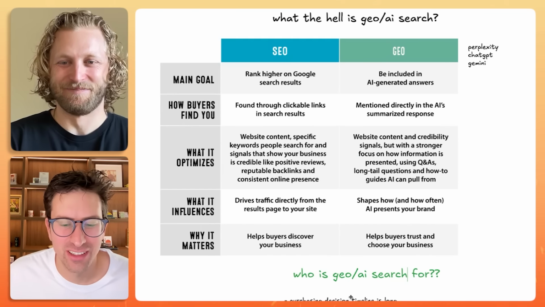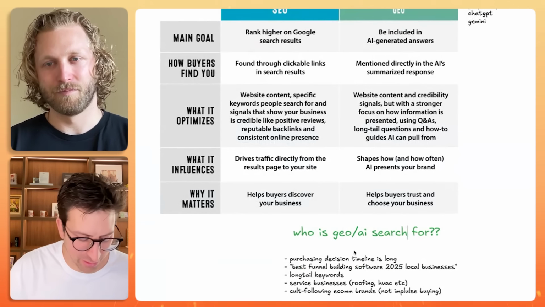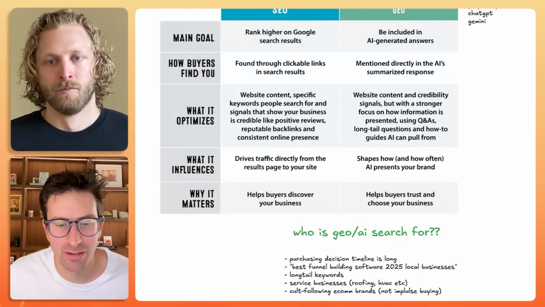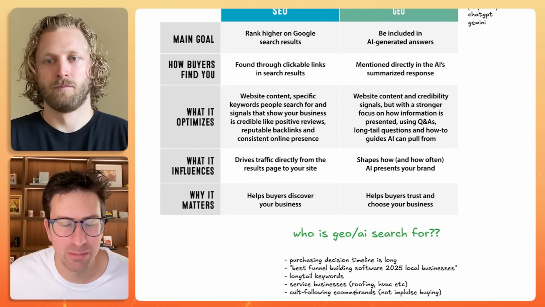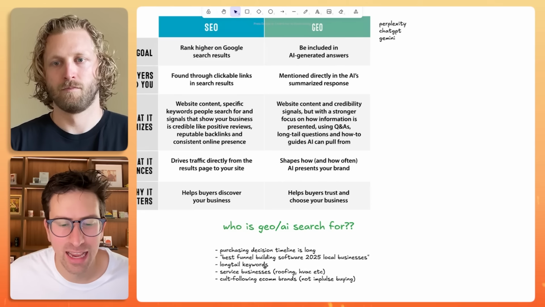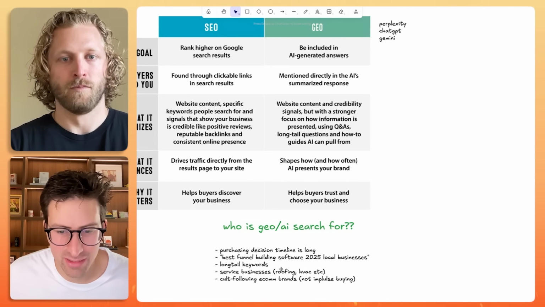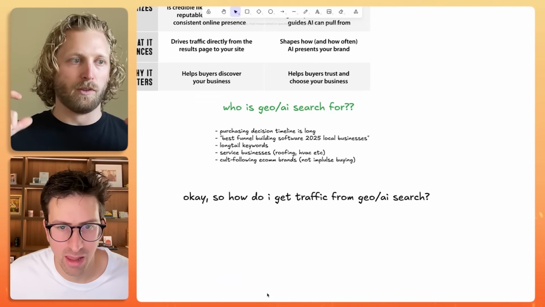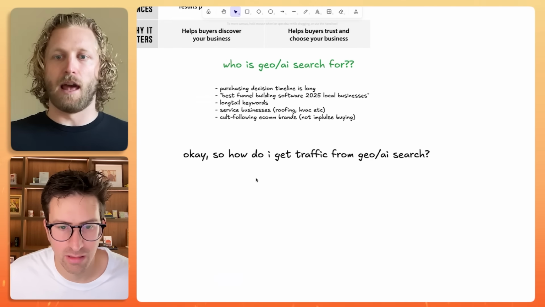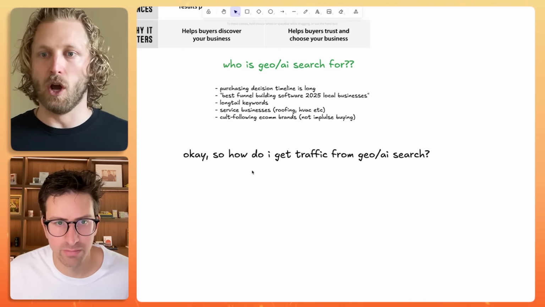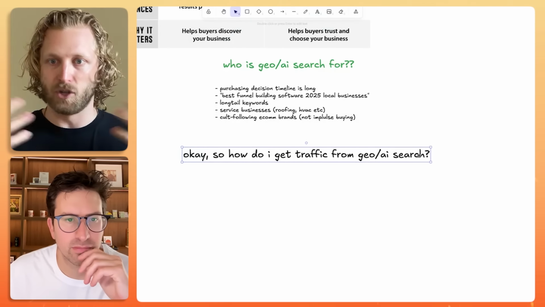So AI search. Okay, so let's say people are into this idea. Maybe they have a service business. Maybe they're building a cult-like e-com brand. Maybe it's a SaaS software that's pretty specific. How do you actually get started? Yeah. Okay. What I'll start with is how it actually functions, because then that will lead into what strategies I can execute to actually influence this so that I show up within these results.